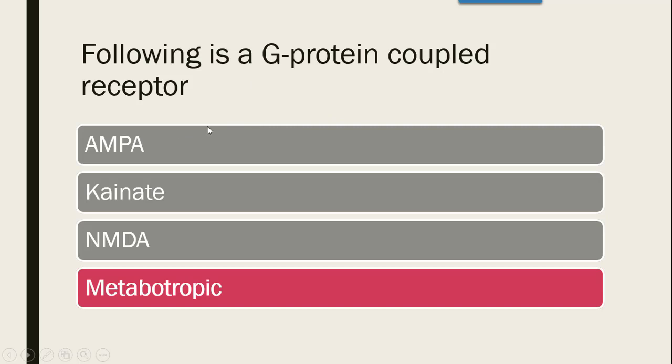Specifically, a G protein receptor is a metabotropic receptor because it does not form an ion channel pore, but it uses a signal transduction mechanism, that is, it acts through a secondary messenger located in the same cell. In the case of a G protein receptor, the GTP and GDP exchange and the alpha subunit dissociation will lead to activation, which will initiate the signaling cascade. So a metabotropic receptor is nothing but a G protein receptor.